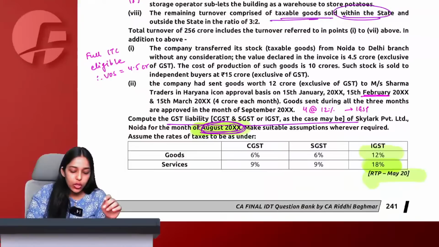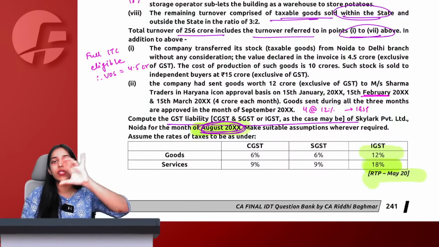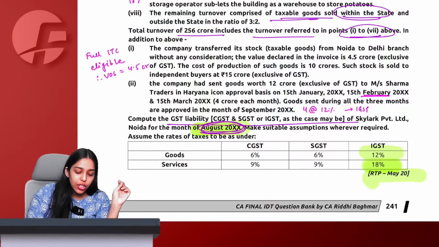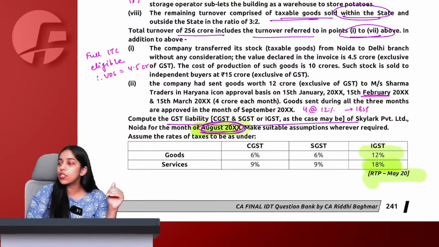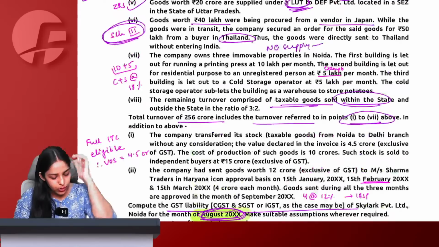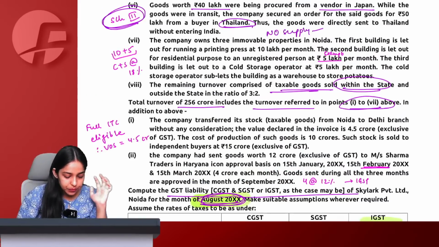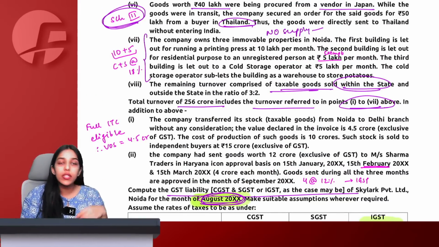After that, total turnover of 256 crore includes 0.127. We know 0.127 we have all considered. In addition to above means these things are not in 256. They are over and above 256. Okay. So 256 total we had. Okay, sorry, I forgot the 7th point. Sorry, we missed on the 7th point.